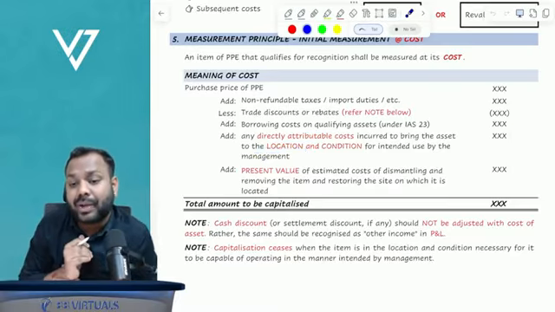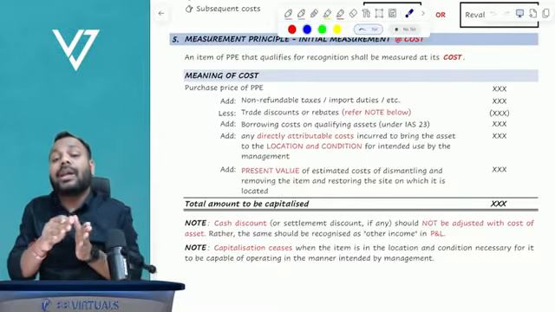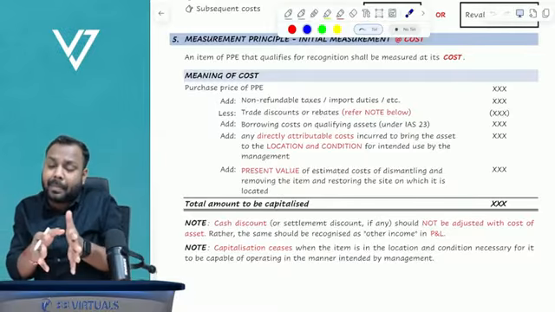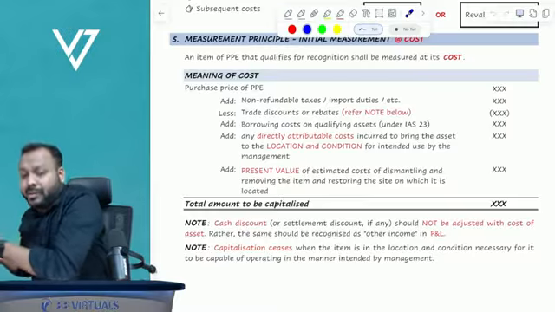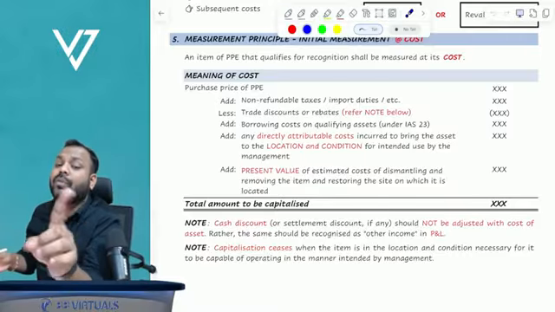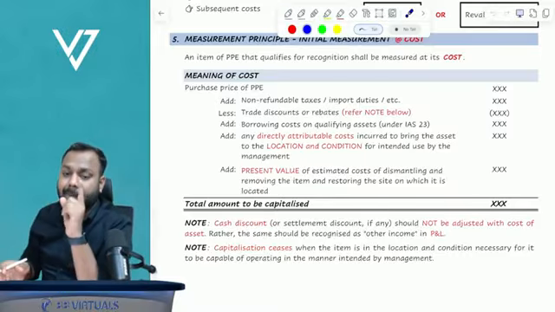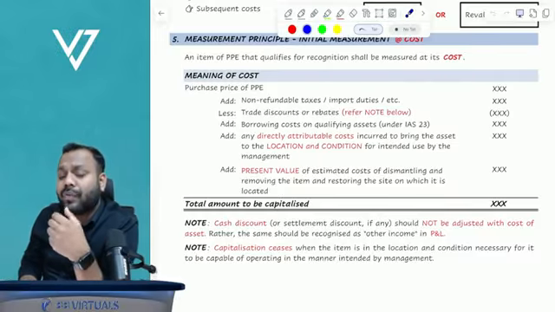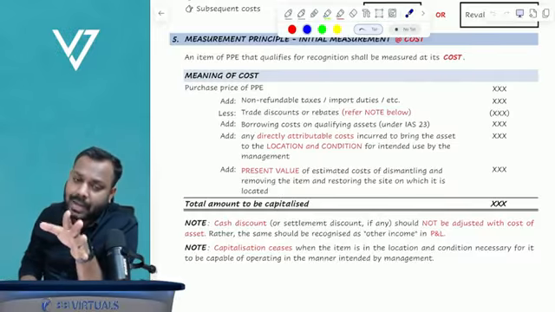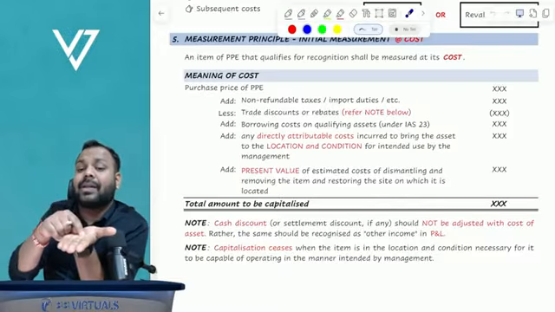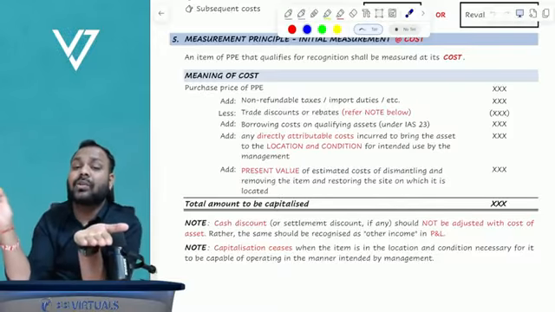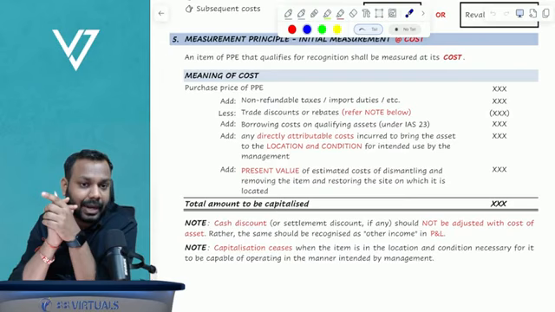But suppose carriage is incurred to relocate my asset from my premises to some different premises, will that be capitalized? No, that will not be capitalized. So carriage in the nature of transportation cost will be capitalized, but carriage in the nature of relocation cost will not be capitalized.